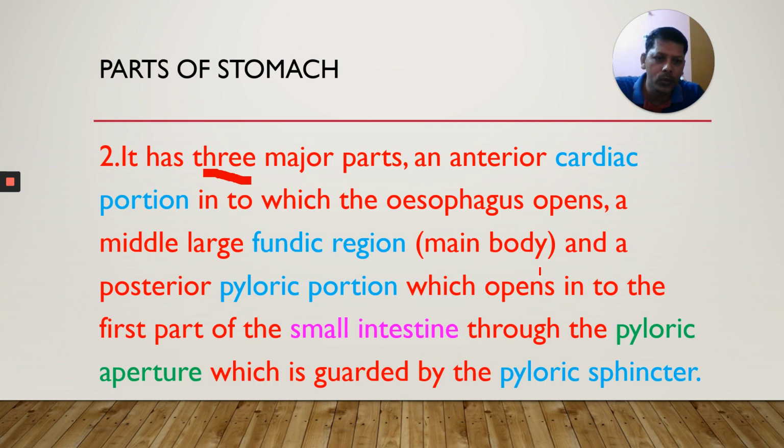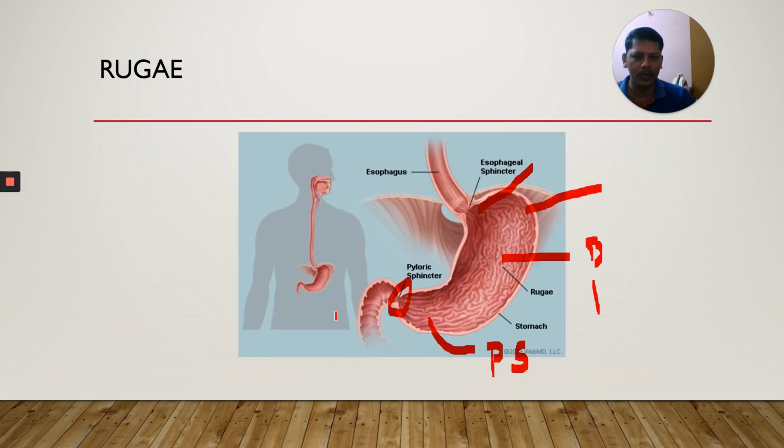And the next one, the pyloric portion of the stomach, opens into the first part of the small intestine. This is the duodenum. Here there is an aperture called the pyloric aperture, and here the cardiac aperture. The cardiac aperture is guarded by the cardiac sphincter. The pyloric aperture is guarded by the pyloric sphincter.